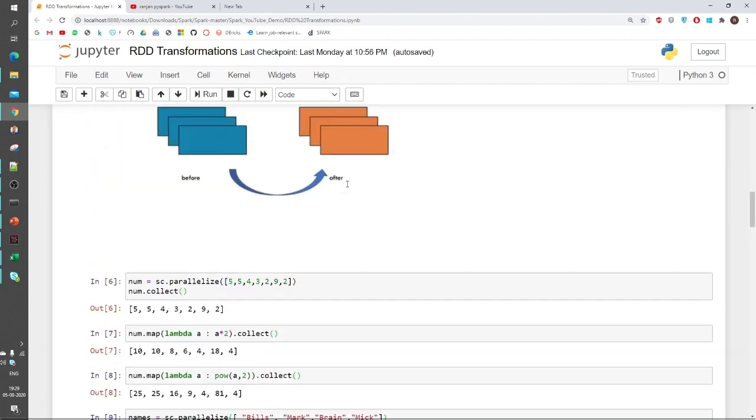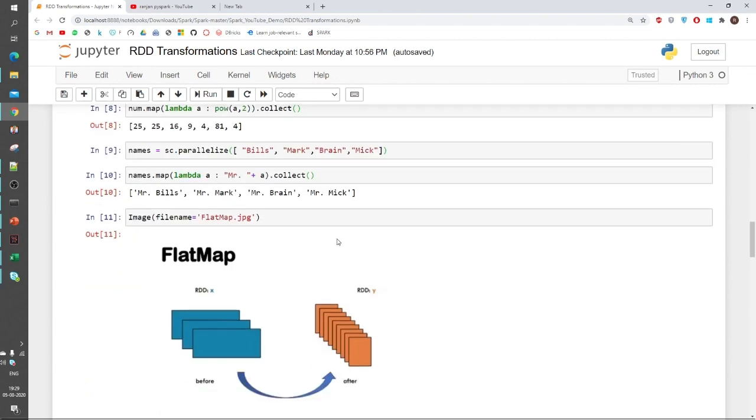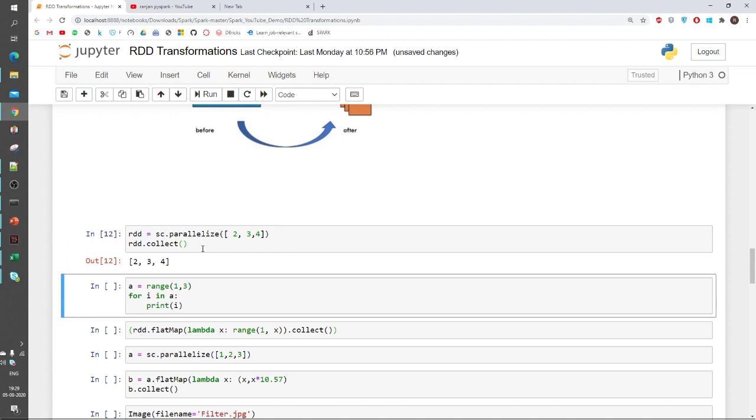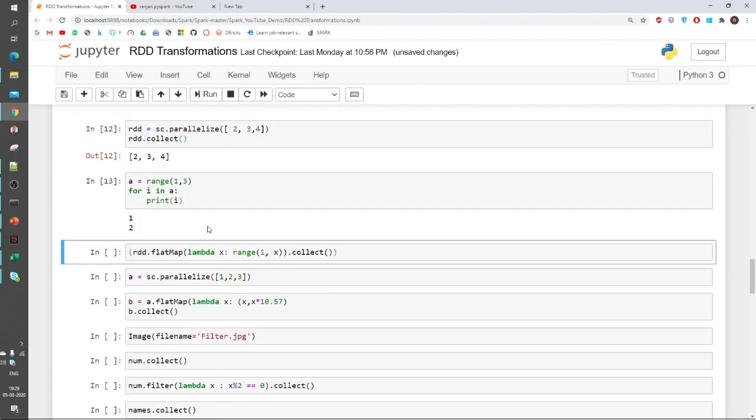So the property is that in the map function, the size is the same and the number of partitions is the same, but in this one the number of partitions is different. So how does it perform? This is my RDD that I have created, and this is the range function that I am showing you: if I apply range 1 to 3 and print each element, it will show me 1 to 2.